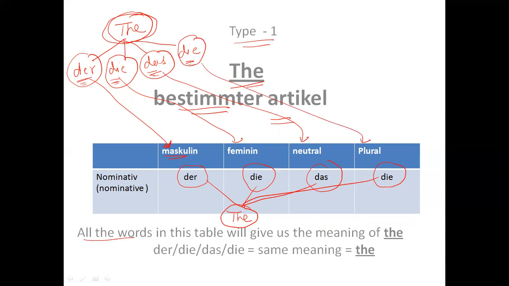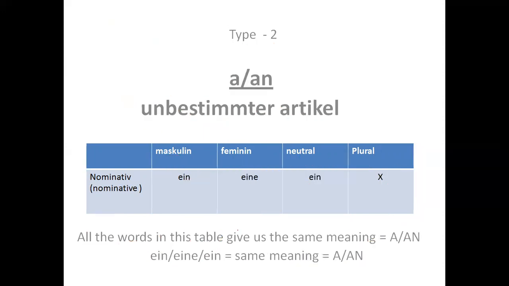All the words in this table give us the meaning of the, but the difference is only upon the gender. If it is masculine, der; if it is feminine, die; if it is neuter, das; and if it is plural, die. All right.